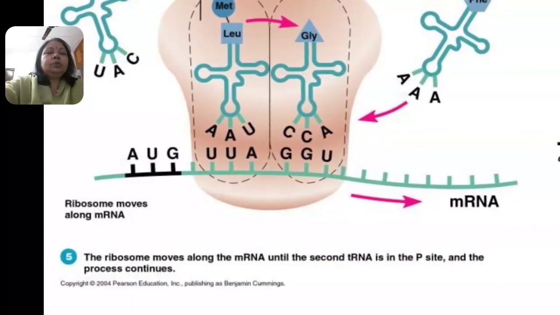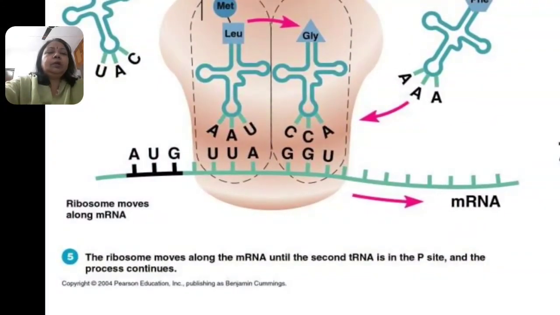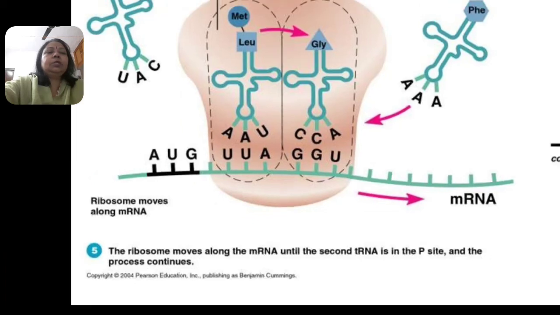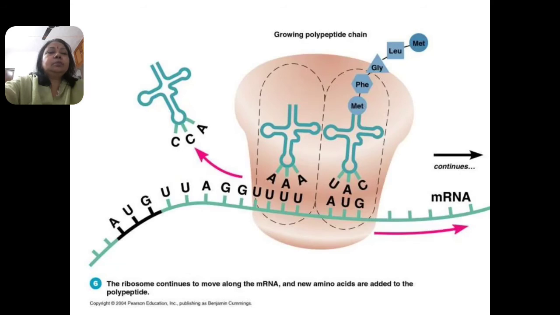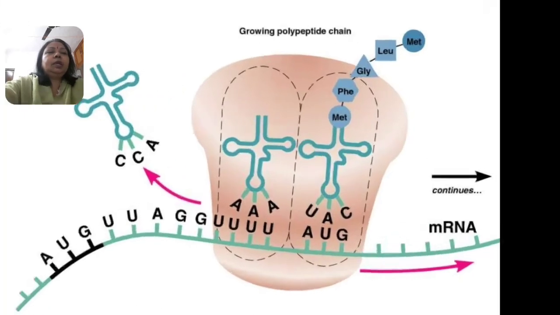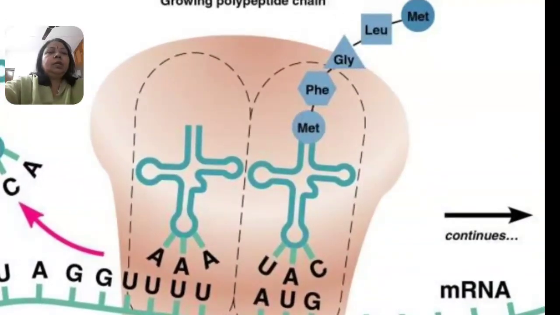The ribosome moves along the messenger RNA until the second transfer RNA is in the P site, and the process continues until a nonsense codon, a stop codon, comes. The process goes like this: methionine, phenylalanine, glycine, leucine.